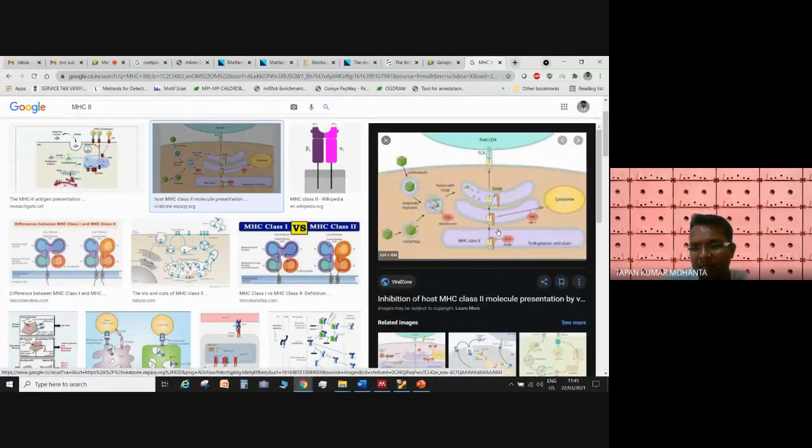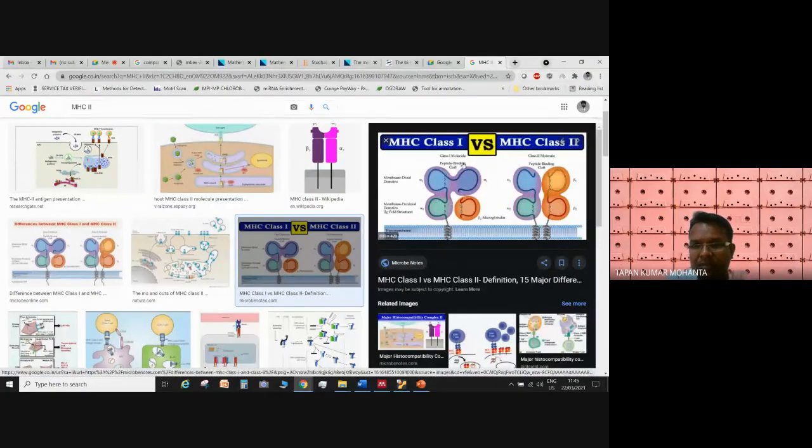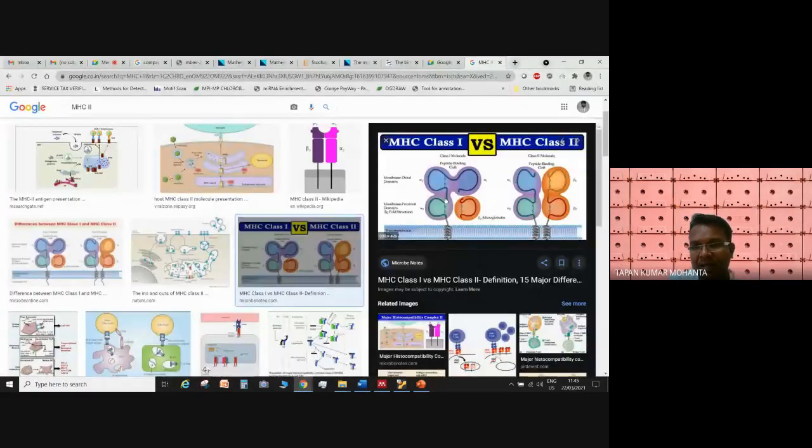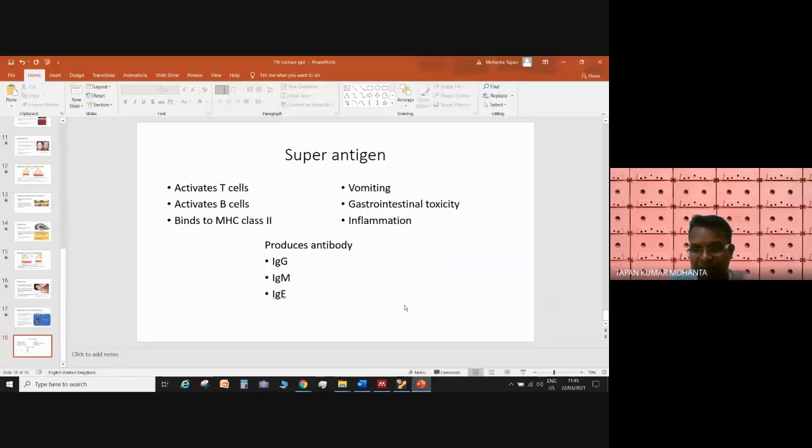In different immune cells you will find these major histocompatibility complexes, and these antigens come and bind to them and activate them. When this toxin binds here, a signal goes inside the cell, and other things happen, and they produce antibodies, that is immunoglobulin G, immunoglobulin M, immunoglobulin E.